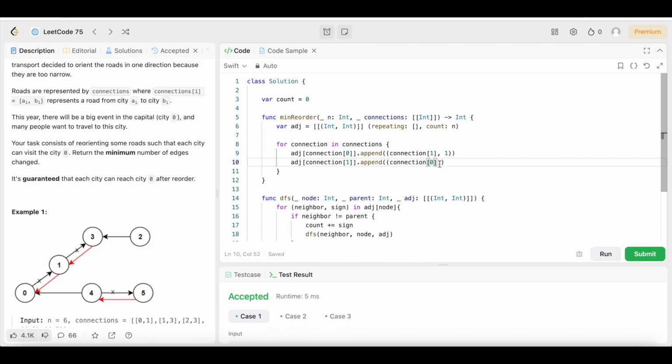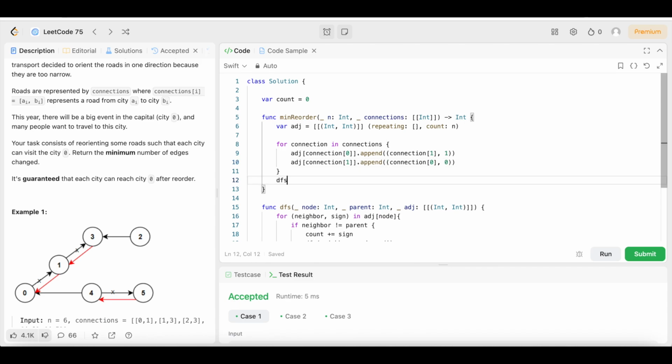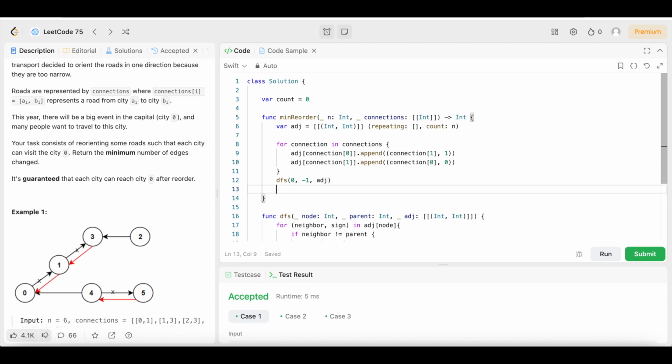Then come outside of the brackets and say comma 0. After that, we're going to call DFS and enter 0, comma -1, comma adj, and then come down here and return count, guys. And that's all she wrote for today.